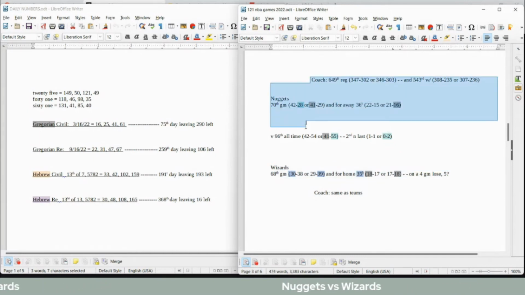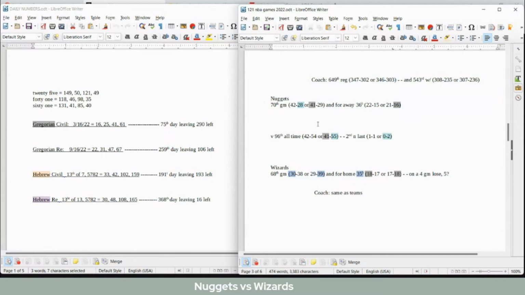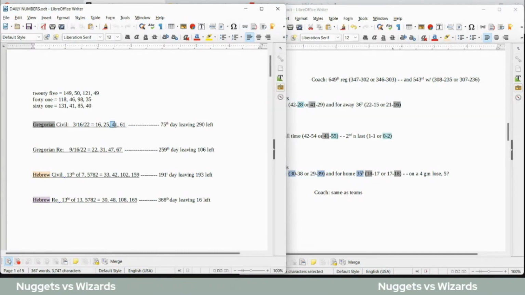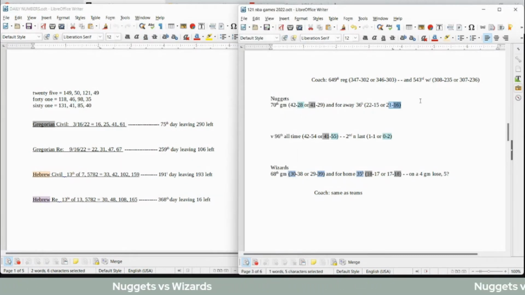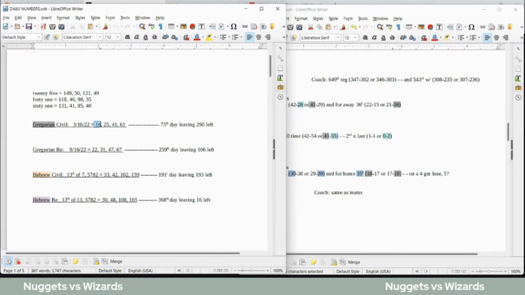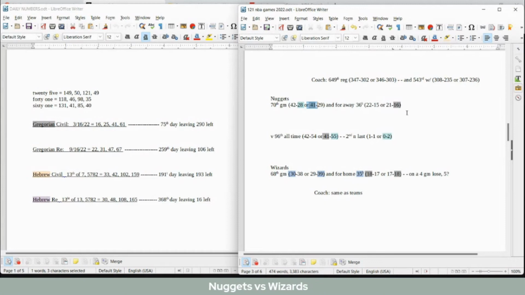If we look towards the Nuggets, Nuggets could sit on 41 wins for the season with the loss today, with 41 date numerology, 61 as well. 61 sums to 41. Nuggets would get their 16th road loss to go with it. It does have 16 and 41 date numerology on the Gregorian. Nuggets can sit on 41 and get that 16th loss. There's potential there for that.